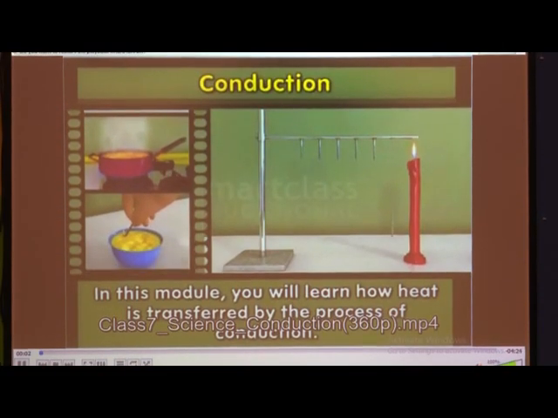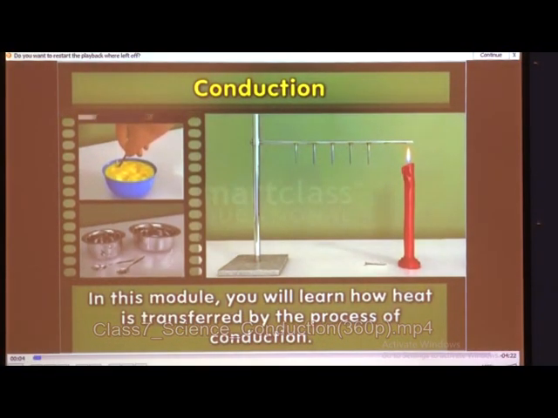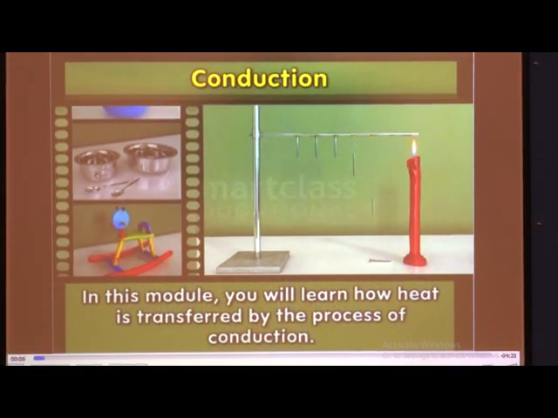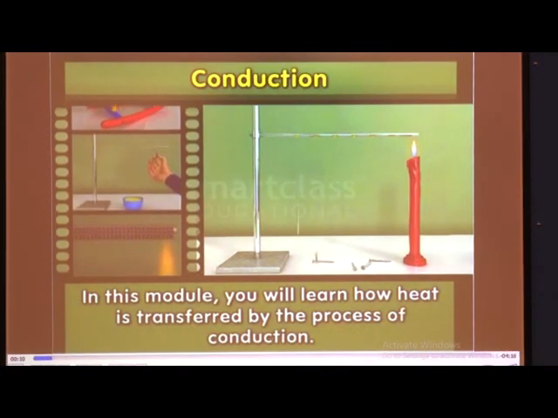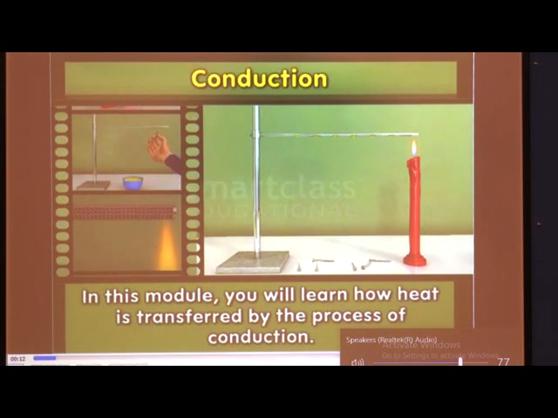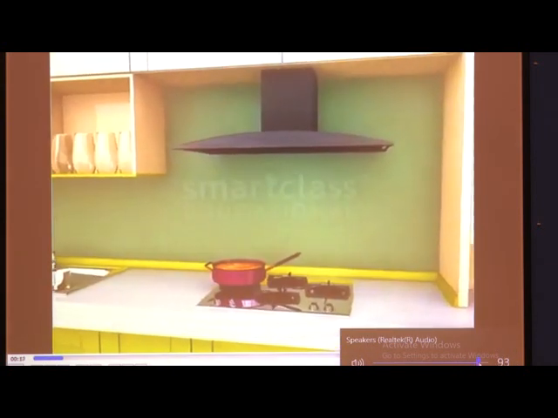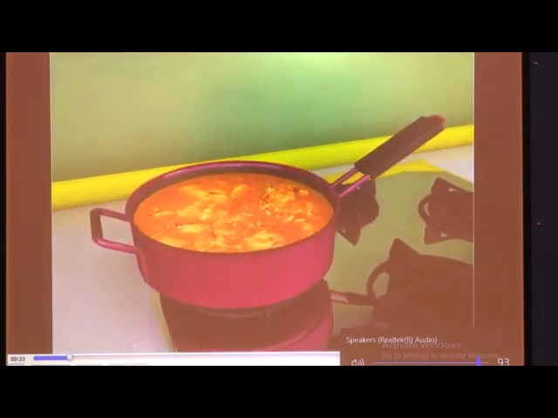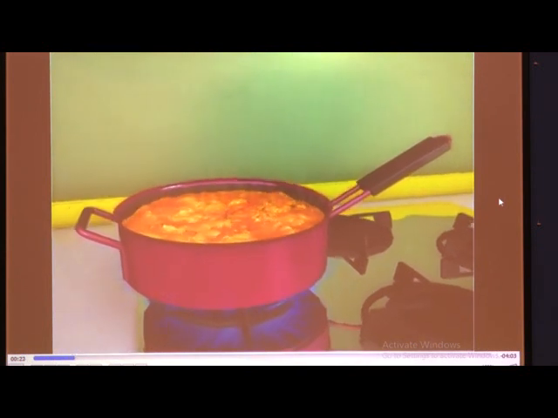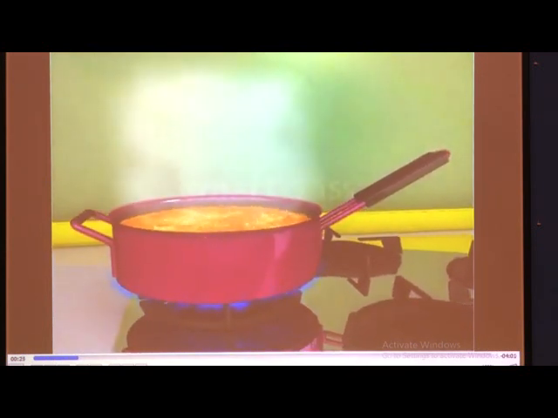Conduction. In this module, you will learn how heat is transferred by the process of conduction. Bet you have seen food being cooked in a pan. When a pan is placed over a burner, the contents of the pan become hot.